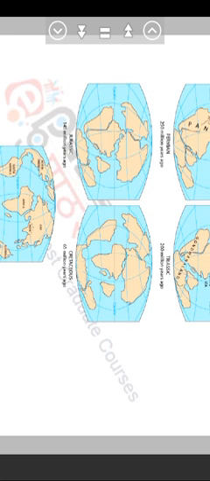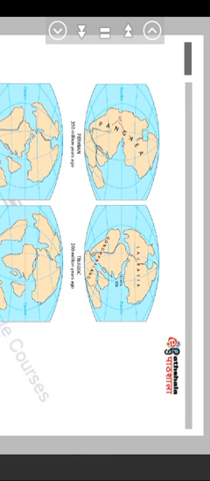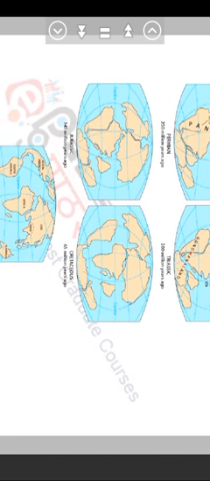Figure 3: The supercontinent Pangaea later began to break up about 200 million years ago. It eventually got fragmented into the continents as we know them today.